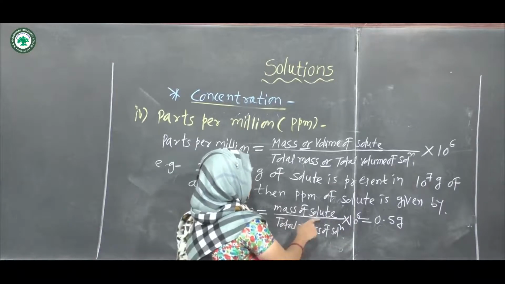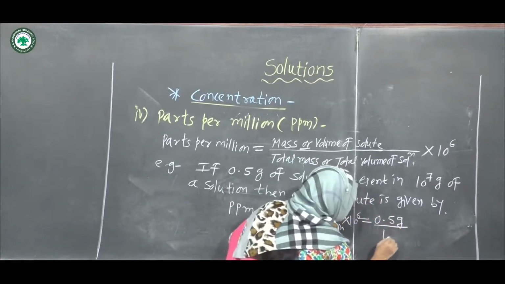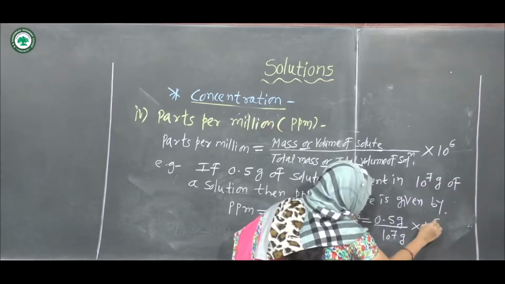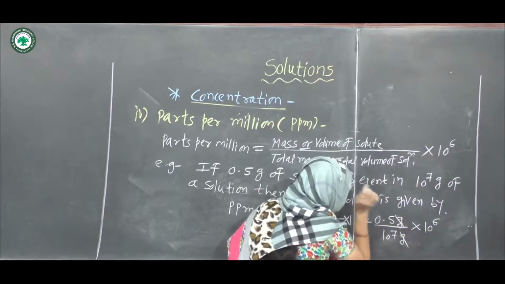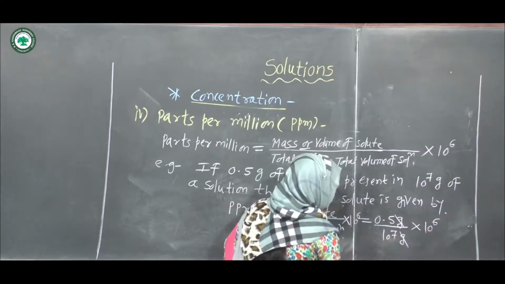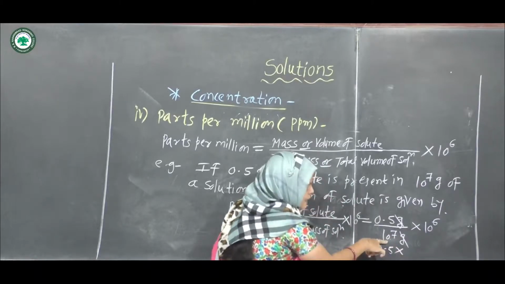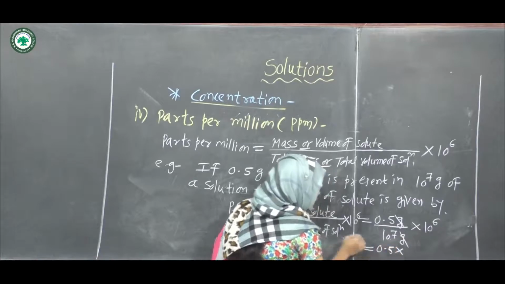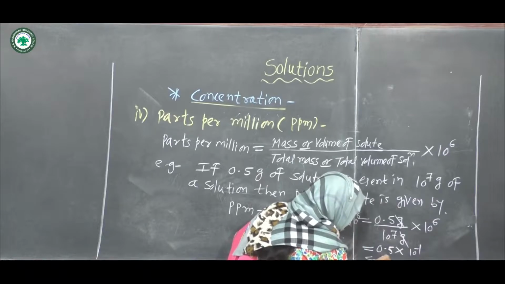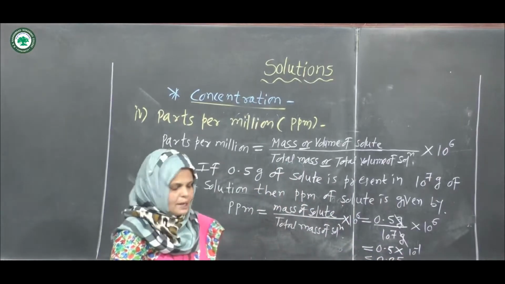That is 0.5 gram divided by 10 raised to 7 gram, multiplied by 10 raised to 6. The gram unit cancels, and 10 raised to 6 cancels. 0.5 is divided by the remaining 10, which is 10 raised to minus 1, that means 0.05.